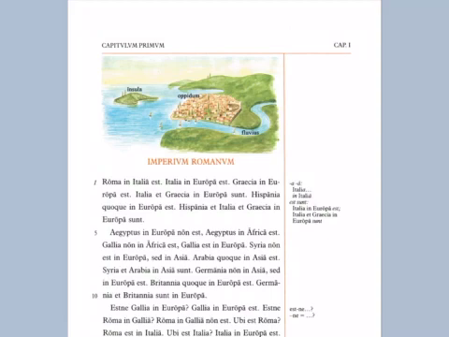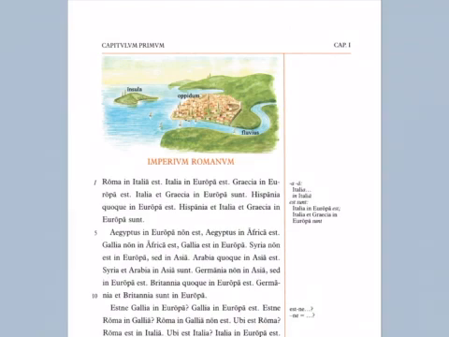Italia in Europa est. Italy is in Europe. Now notice again the word order in Latin. Frequently Latin verbs are at the end of a sentence, so it says Italy in Europe is. Notice again Europa ends with a long A, again because it is the object of the preposition in, technically called the ablative case.